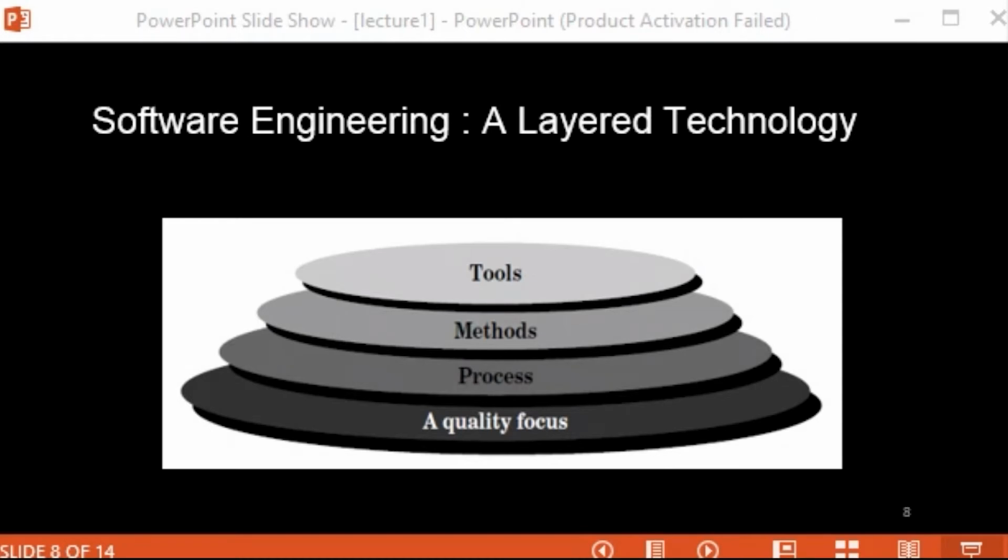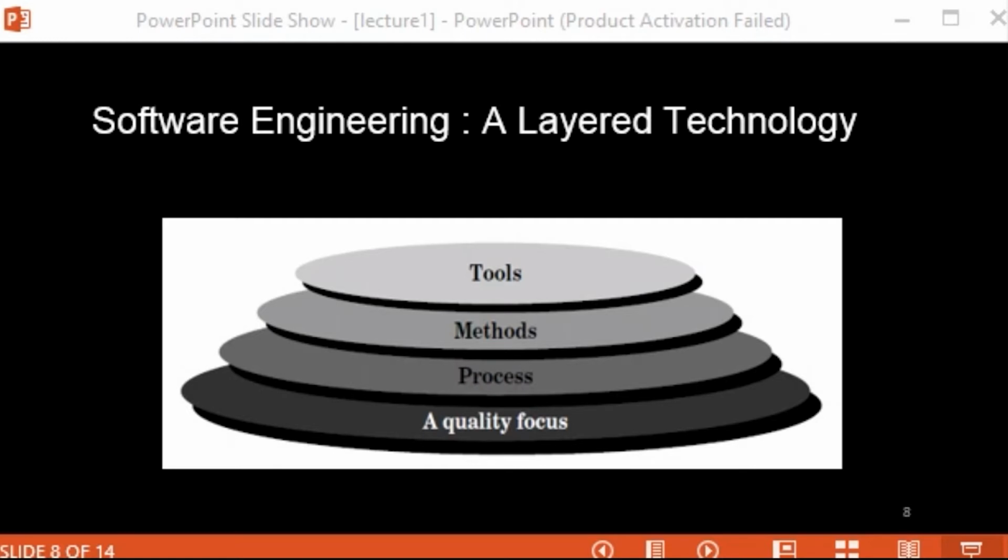So this is how software engineering works as a layered technology or a layered approach. It basically has the layers: tools, methods, processes, and quality. Quality is the main, important one. Whatever process, method or tool you use, quality assurance is a must.